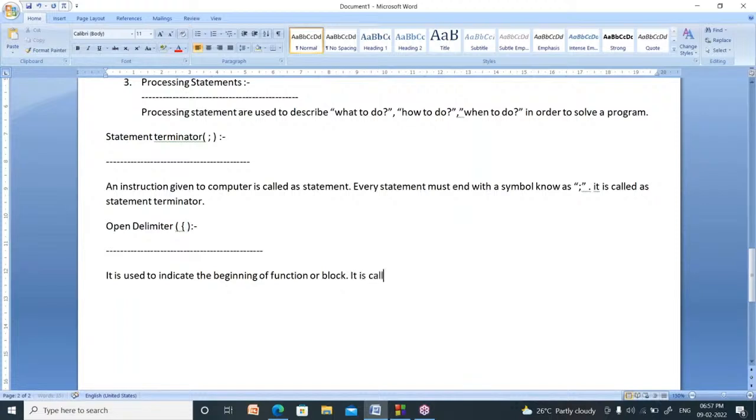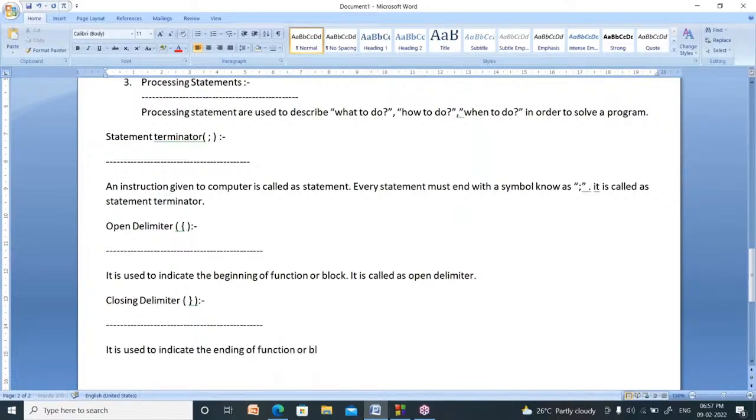It is called the open delimiter. Next one is the closing delimiter. What is the symbol for that? The closing curly bracket. It is used to indicate the ending of a function or block.